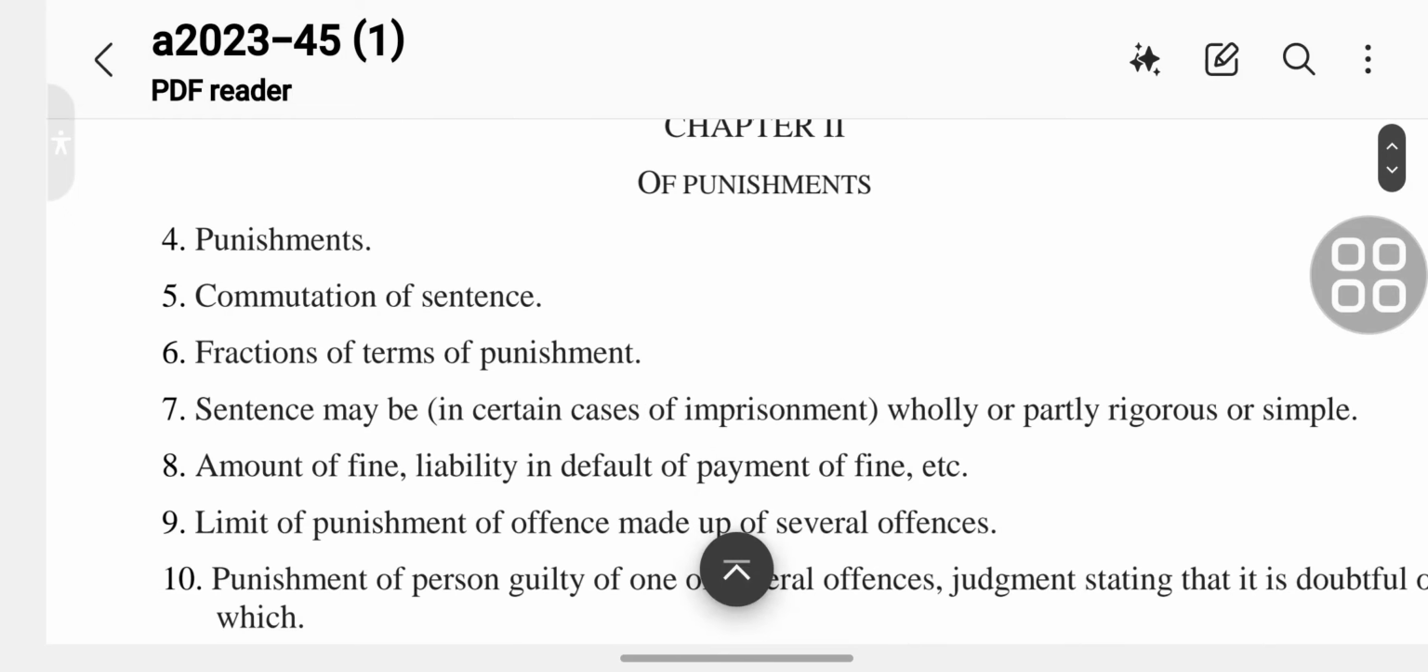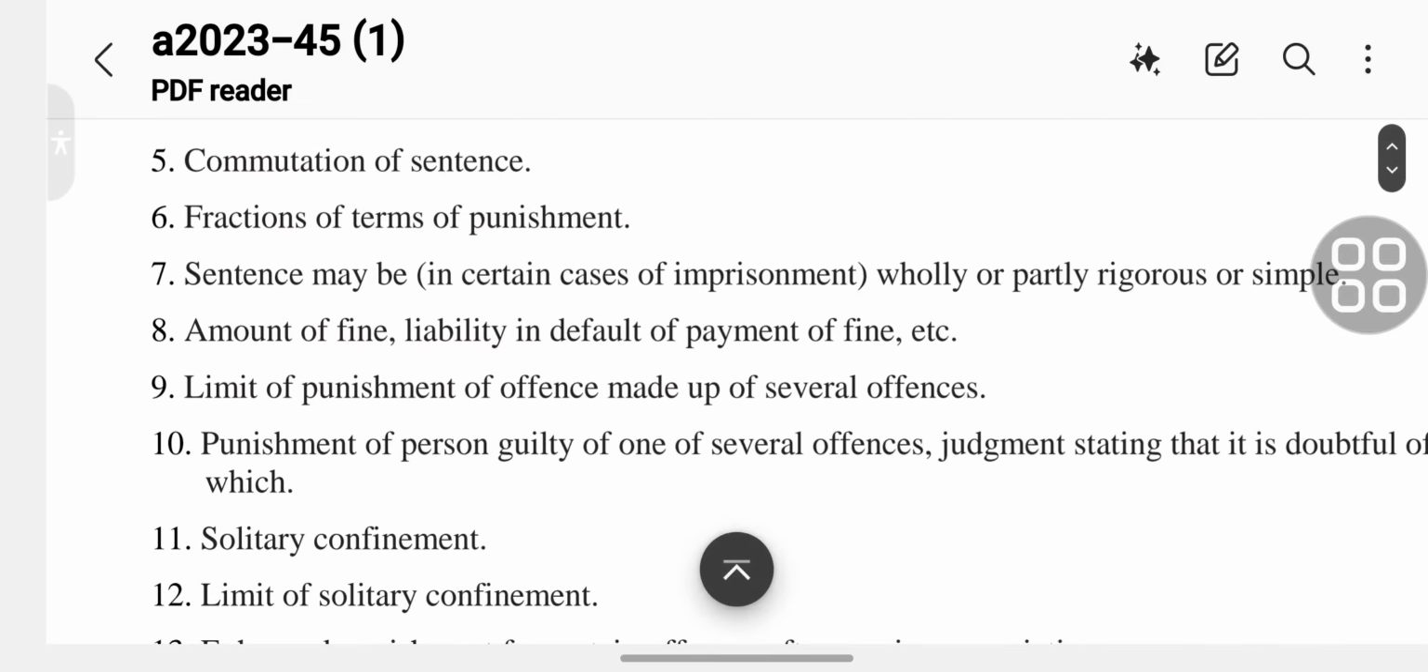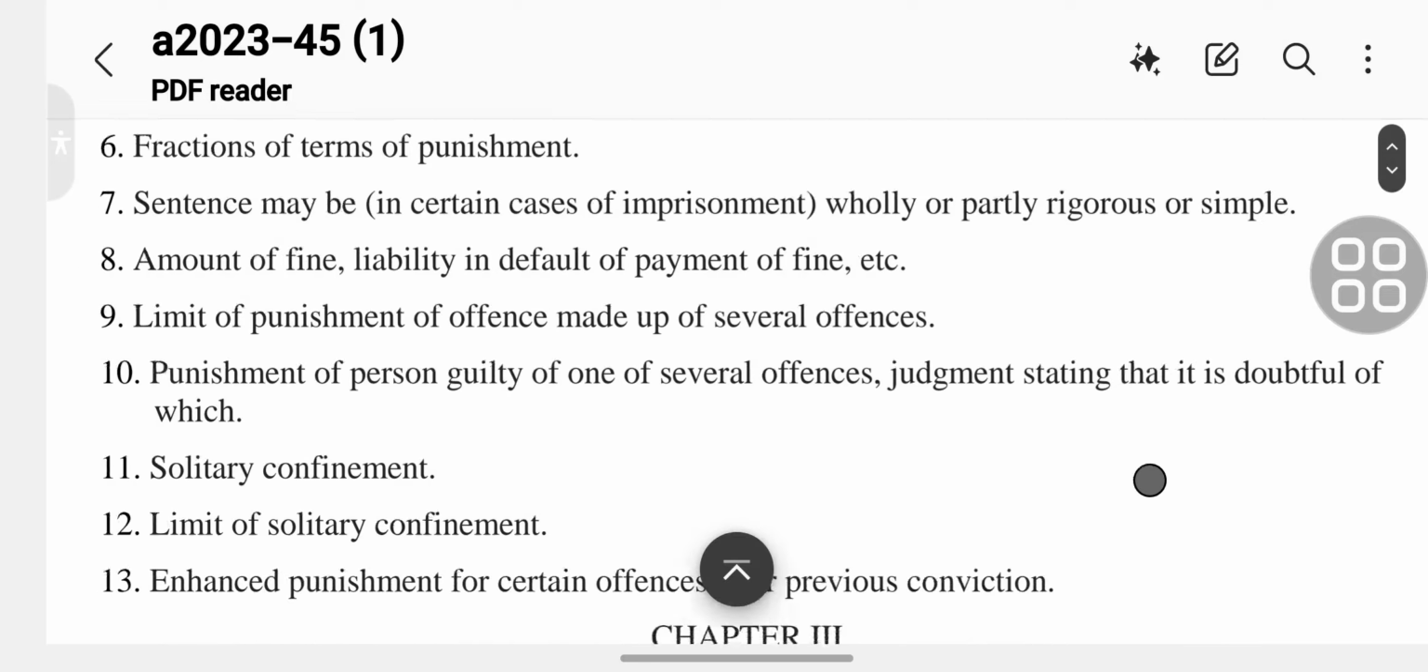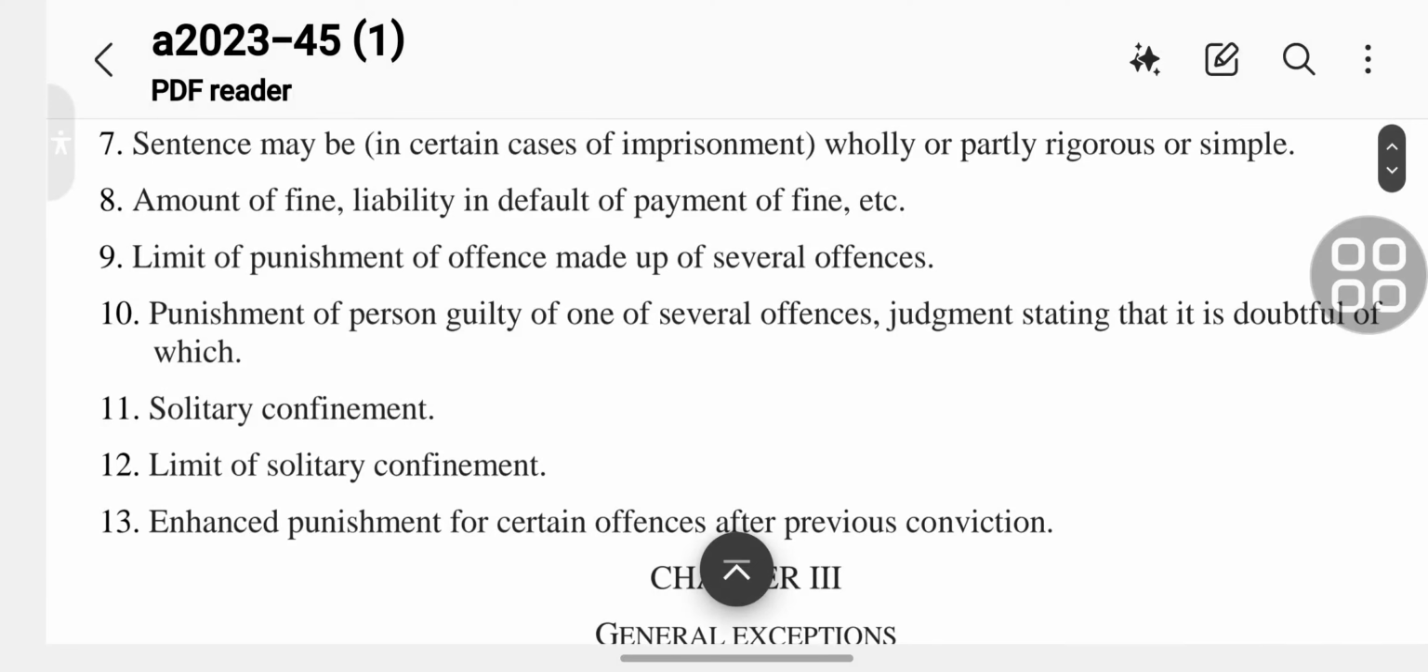Chapter 2 is that of punishments. Section 4 is punishments. Section 5 is commutation of a sentence. Section 6 is fractions of terms of punishment. Section 7: sentence may be wholly or partly rigorous or simple. Section 8 is the amount of fine, liability in default of payment of fine, etc.